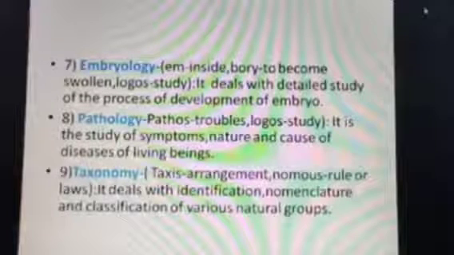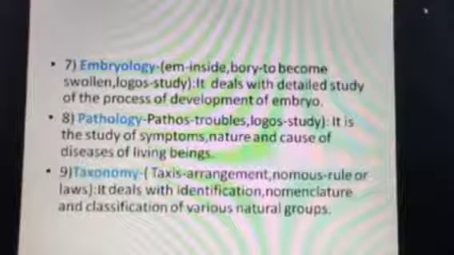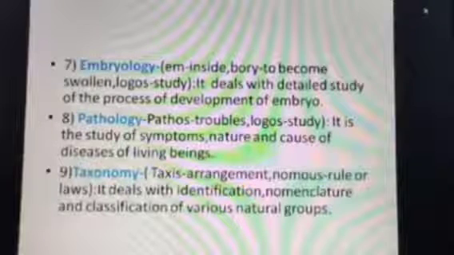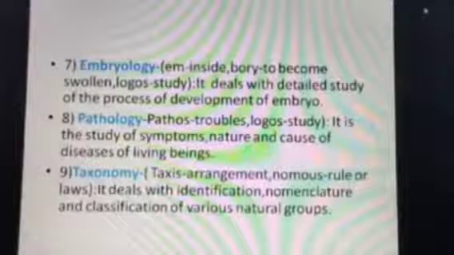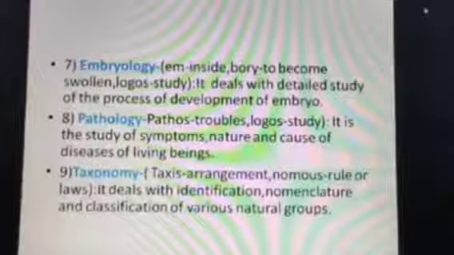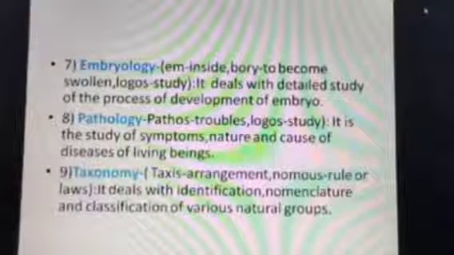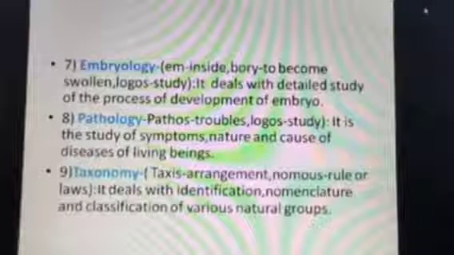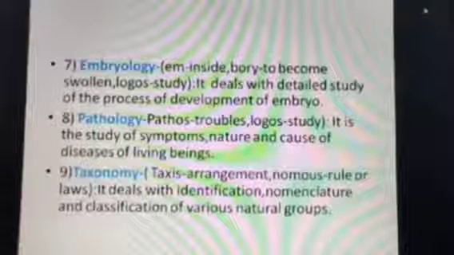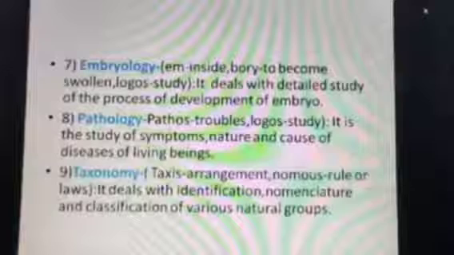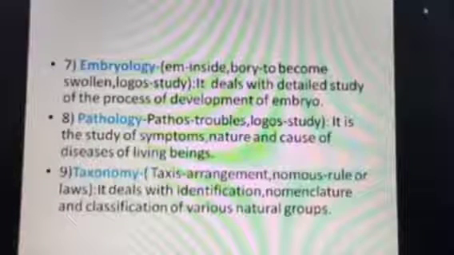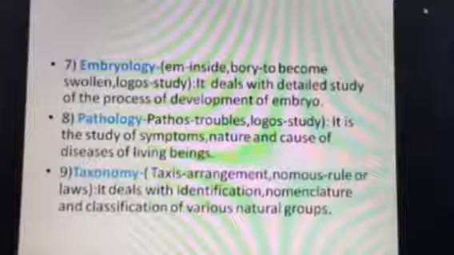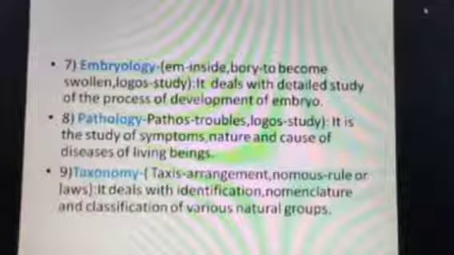Next is pathology, a very familiar term. Pathos means trouble and logos means study. So what type of trouble? We suffer from different diseases which are caused by bacteria, viruses, and many others. Today we are familiar with COVID-19. This is also caused by a certain virus, and these troubles are caused by those viruses, and the study of those types of troubles is encompassed in pathology.